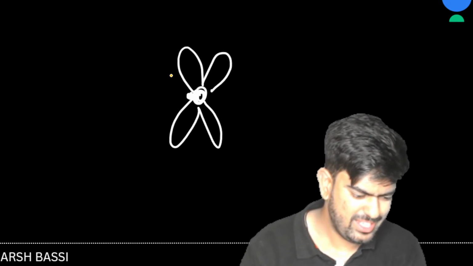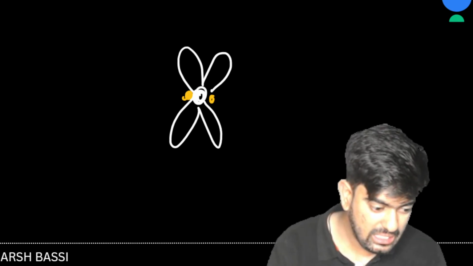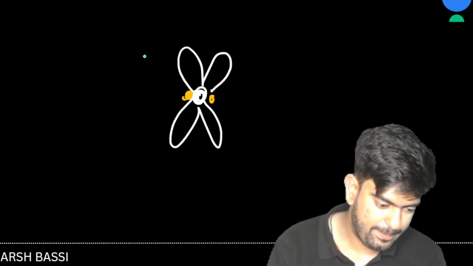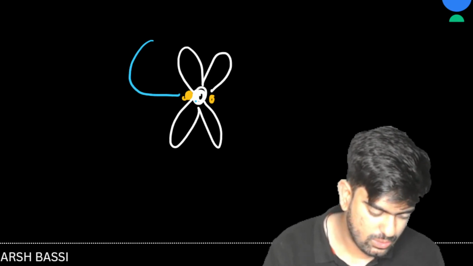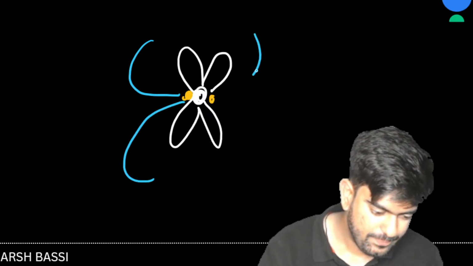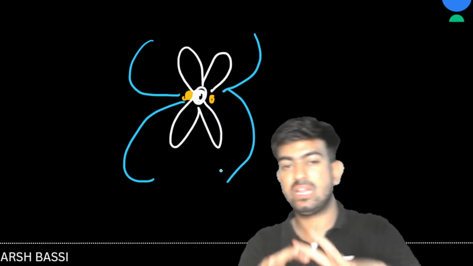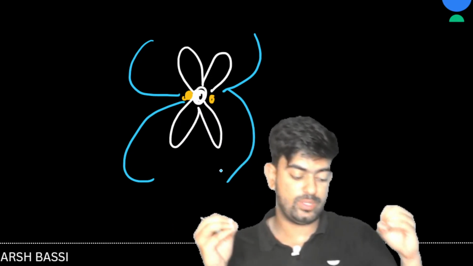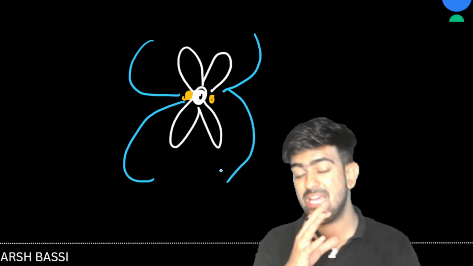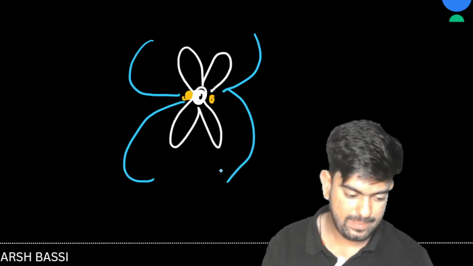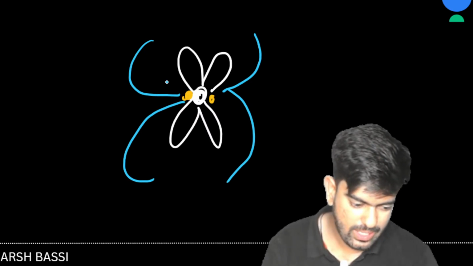You remember? Yes, sir, clear. So this is the kinetochore, and here the spindle fiber is going to attach and take all these chromosomes to a center position, which is known as metaphasic plate. So how is it going to happen?